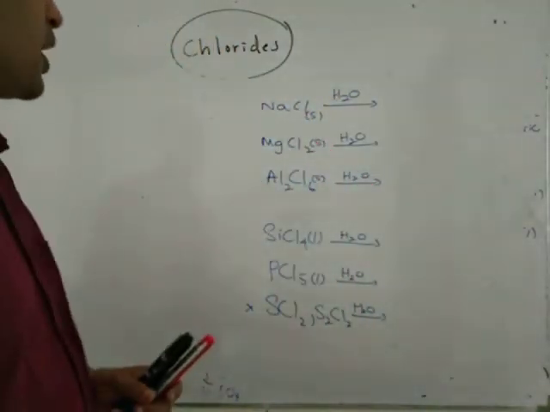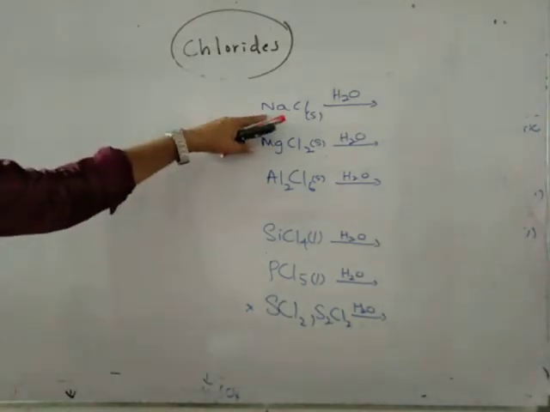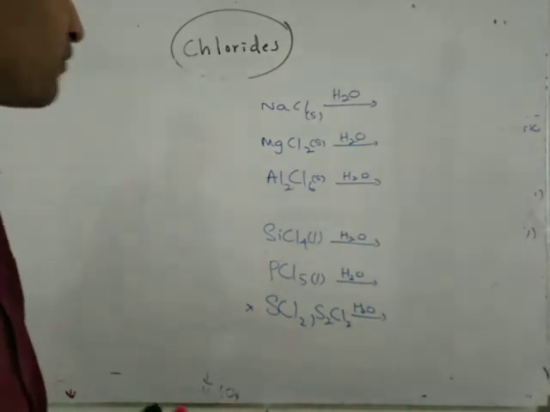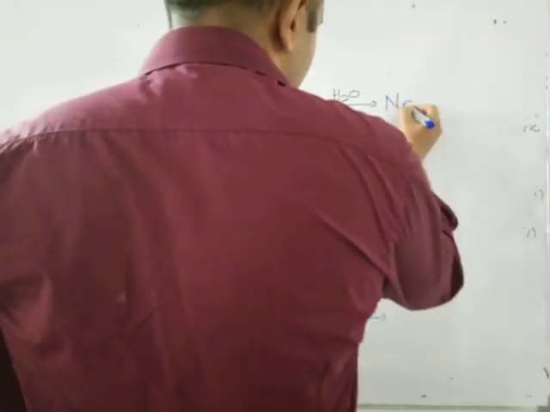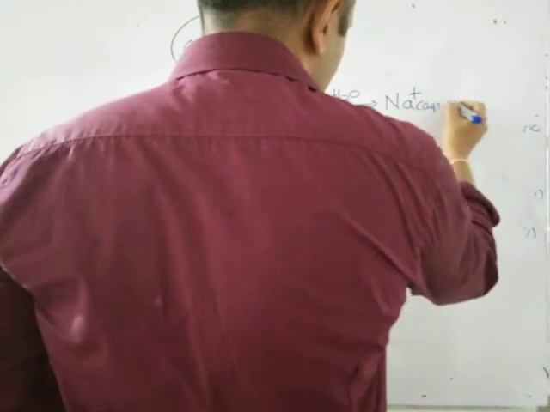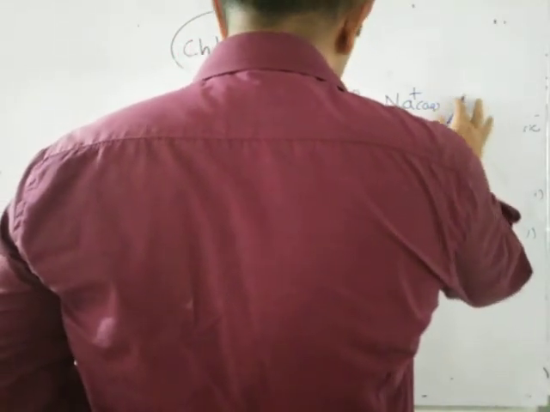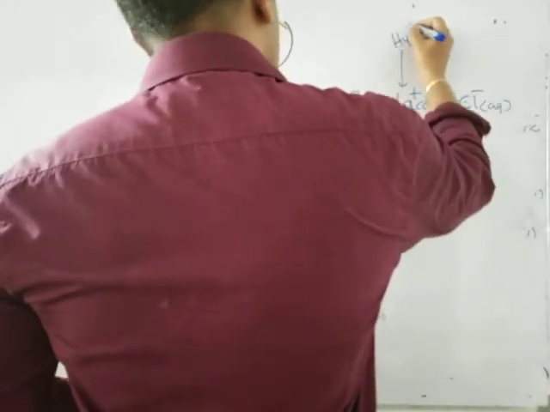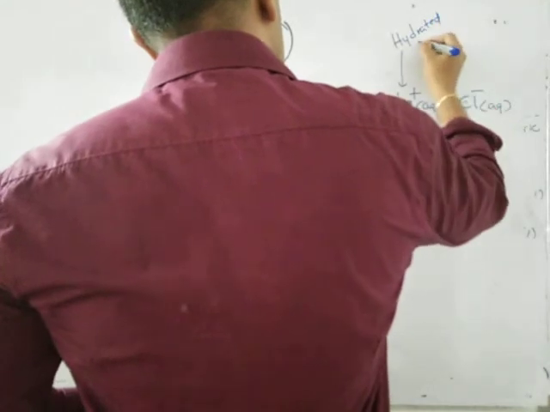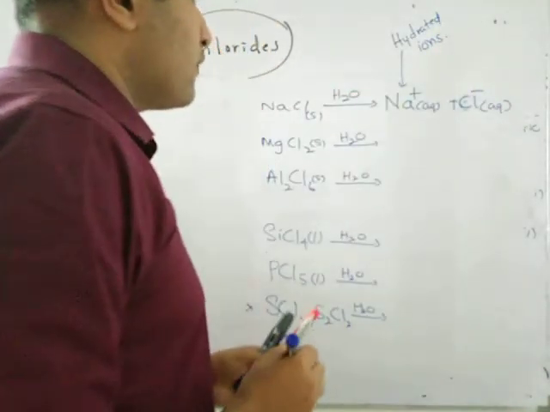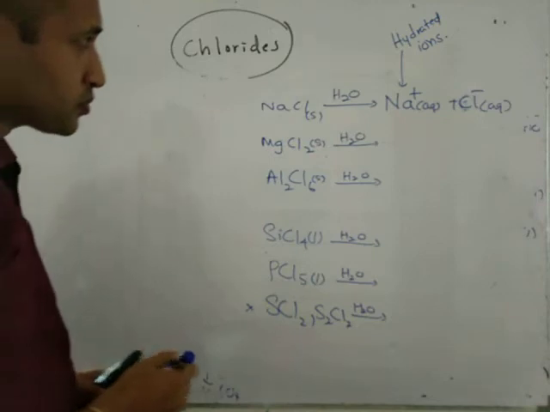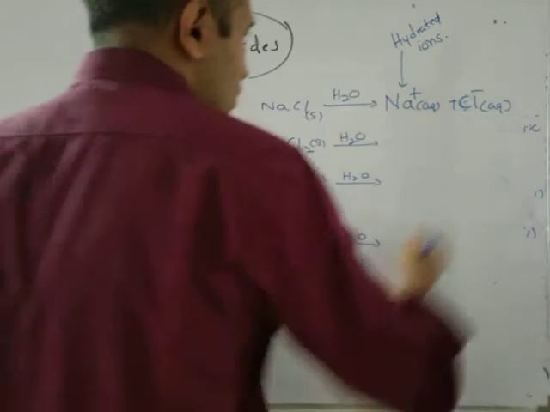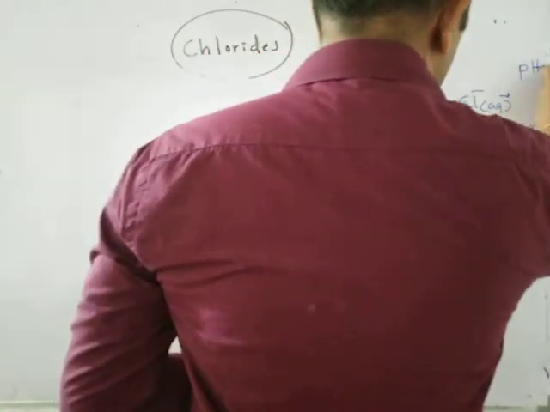If you take sodium chloride, you know that sodium chloride is an ionic compound. When we are adding it into the water, its ionic lattice breaks and forms the ions. And they gather water molecules and form hydrated ions. Right. Then magnesium chloride, we should know the pH value of the resultant solution also.